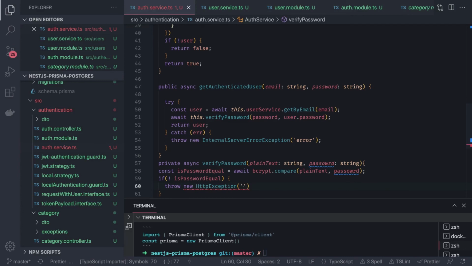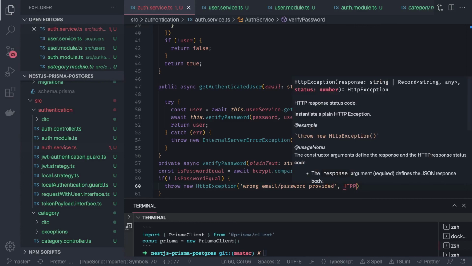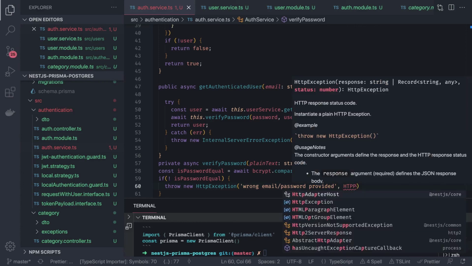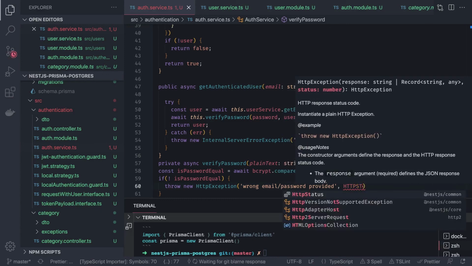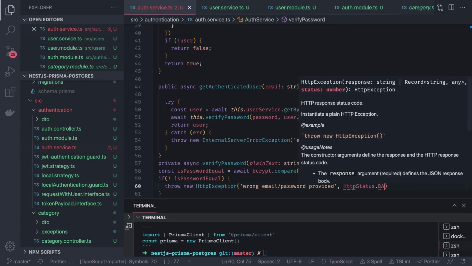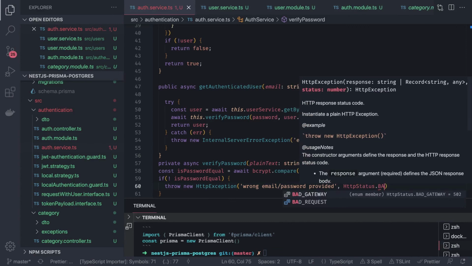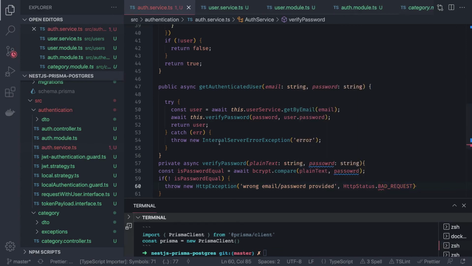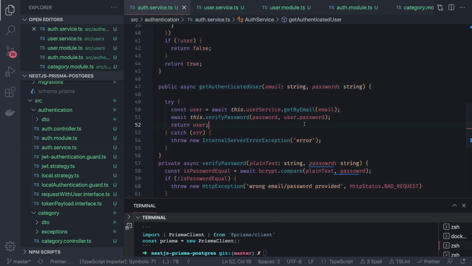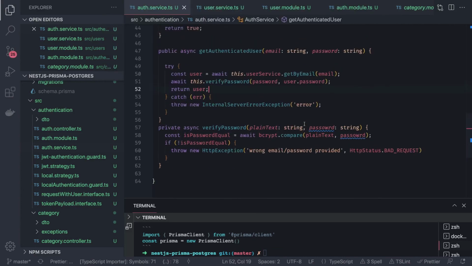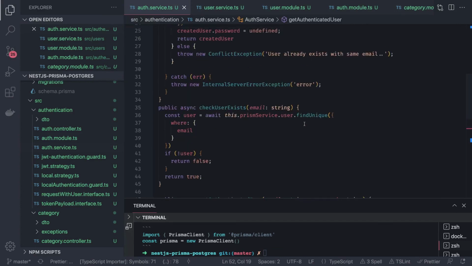We can say wrong email or password provided, and HttpStatus, what is the status, dot BAD_REQUEST, we can say. Okay, just format our code a little bit and then we will revisit this. Yes, so now this looks a little straight.